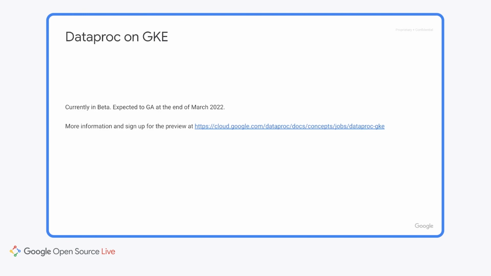Dataproc on GKE is currently in beta. It's expected to GA at the end of March 2022. For more information and to sign up for access to the preview, please visit this link.